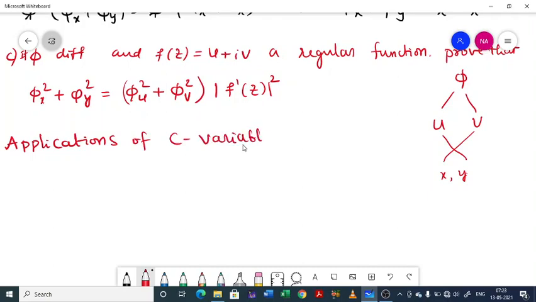See, the problems here, like the problem of finding the complex conjugate. I mean, a real part will be given, you have to find the imaginary part, or imaginary part will be given, you have to find the real part, nothing else. So the first important point you need to know is f of z equal to phi of x comma y plus i psi of x comma y.